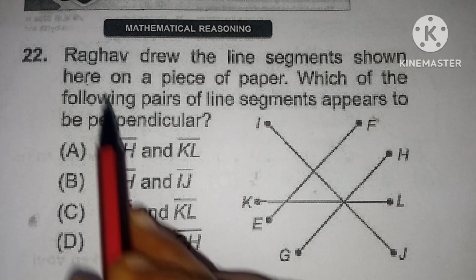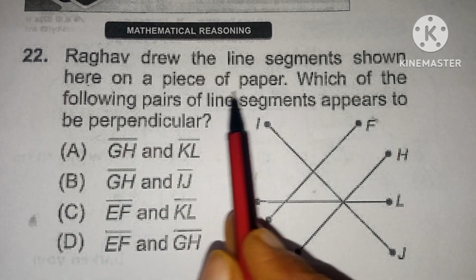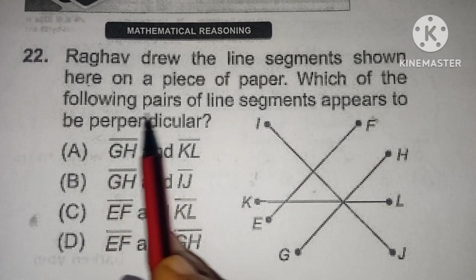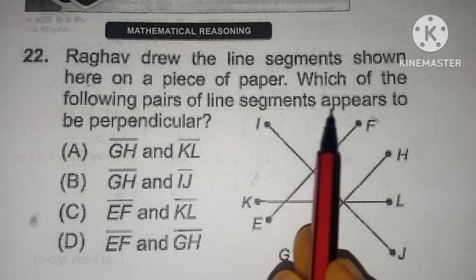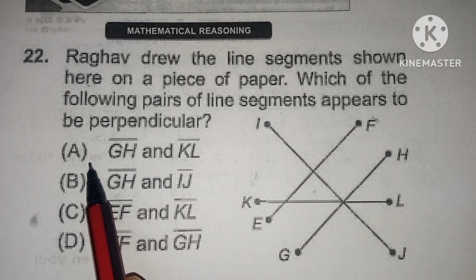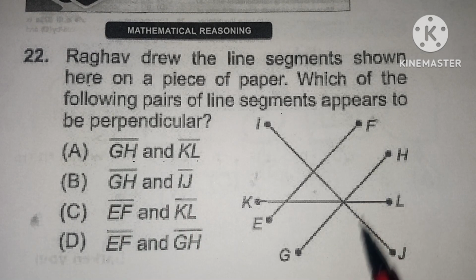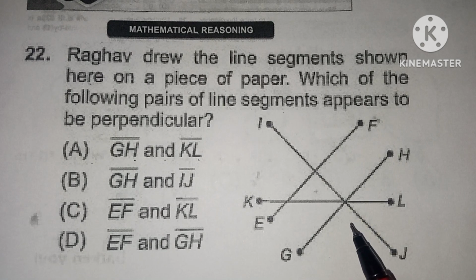22nd question. Raghav drew the line segments shown here on a piece of paper. Which of the following pairs of line segments appears to be perpendicular? A, GH and KL. Both are not perpendicular. Perpendicular means the lines which intersect each other at exactly 90 degrees.